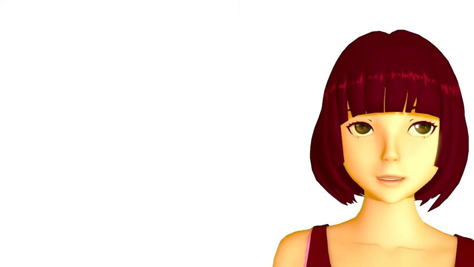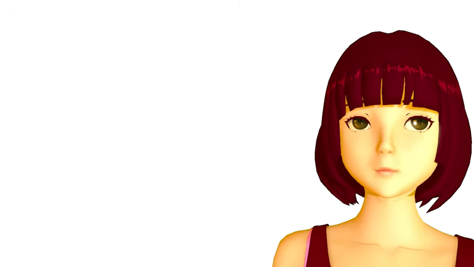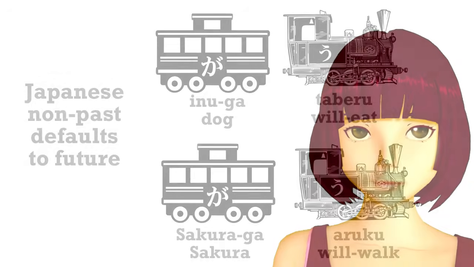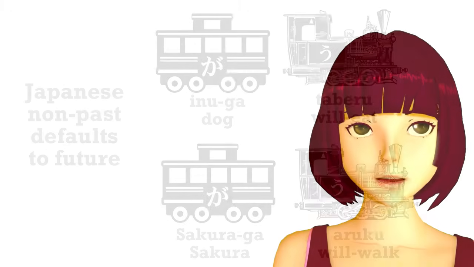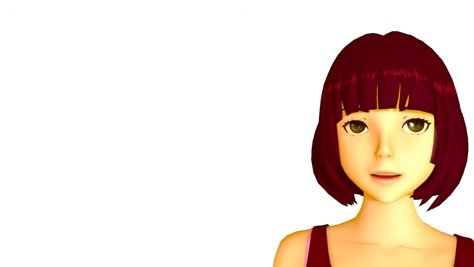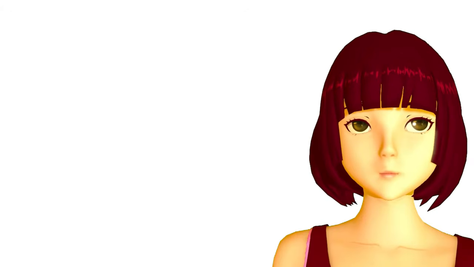Most of the time, the Japanese non-past tense refers to future events. Inu ga taberu, the dog will eat. Sakura ga aruku, Sakura will walk. The way we've been using it up to now, Sakura walks, is possible, but it isn't the most natural way. We've been using it that way because it was the only tense we knew. If we want to say something more natural, like Sakura is walking, what do we do?